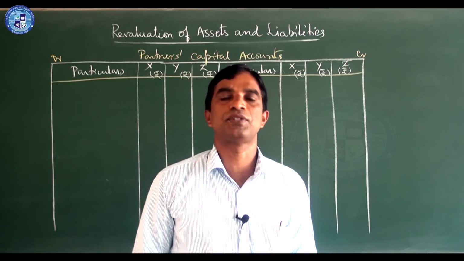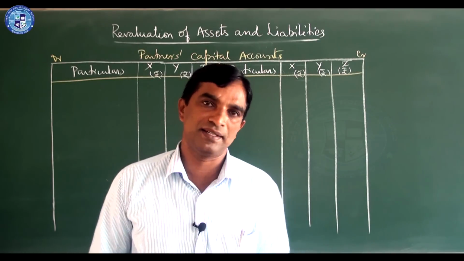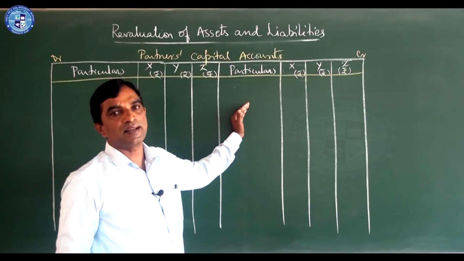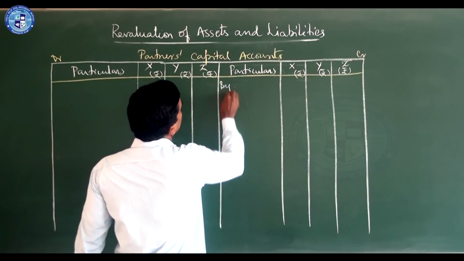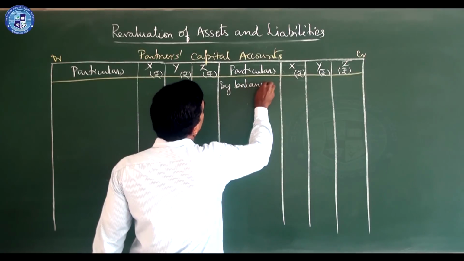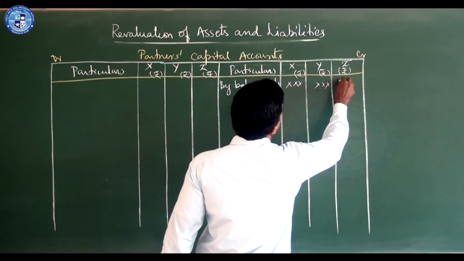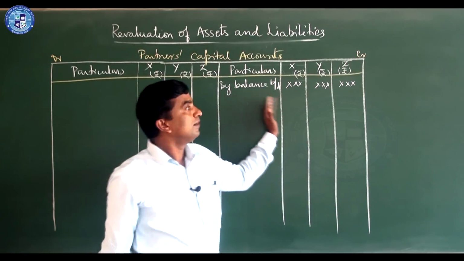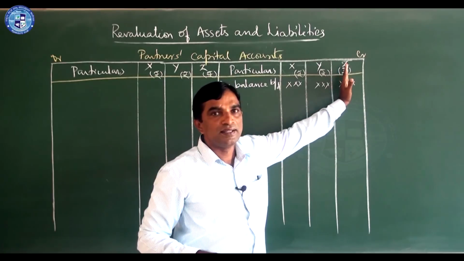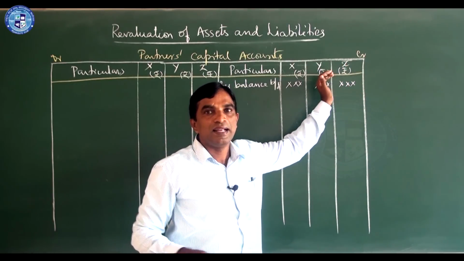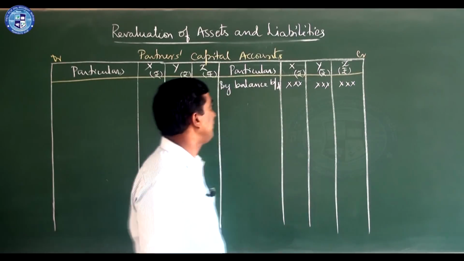Then as usual, first you should see the capital, what is there in the old balance sheet. If there is credit balance, generally it will be credit balance only, you write by balance brought down. Write the amount in all columns, including all three old partners, whereas in admission we are not writing the new partner's capital, but here all partners' capital you should write.